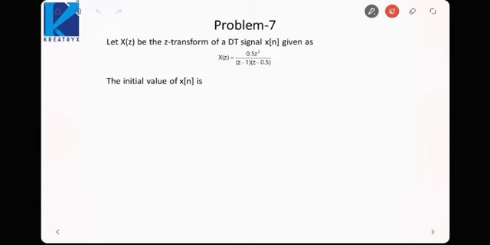Moving on to the next problem. Here we have been given Z transform of a discrete time signal x[n] equal to X(z). Now we need to find initial value. So initial value can be found out by applying initial value theorem.